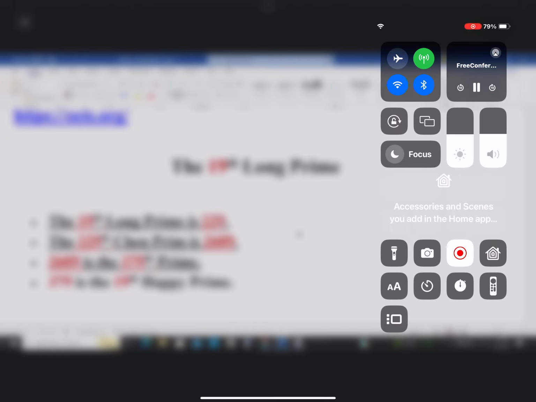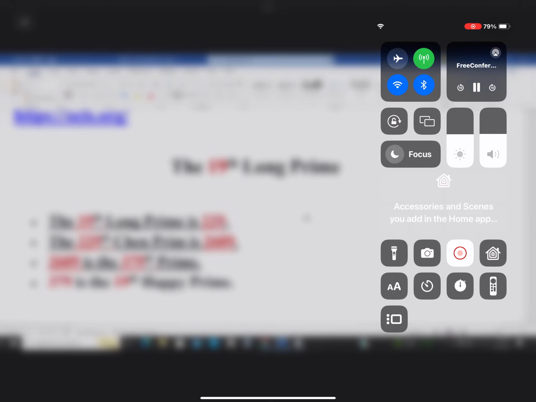The 19th long prime is 229. Okay, and then we'll see that the 229th Chen prime is 2609. On the other hand, 2609 obviously is just prime, and so its index is 379. Immediately 379 is the 19th happy prime. So we started with the 19th long prime and we ended up with the 19th happy prime. Okay, this is how God is guiding us and put these beacons there, 19, 19. And as you notice here, 3 plus 7 is 10 plus 9 is 19.